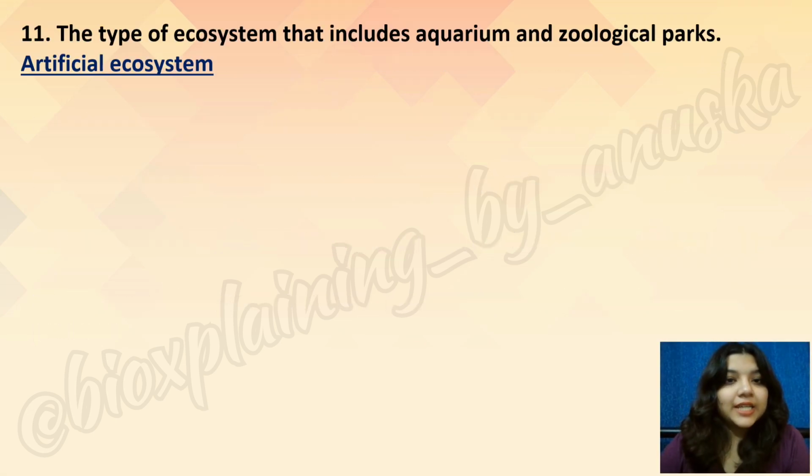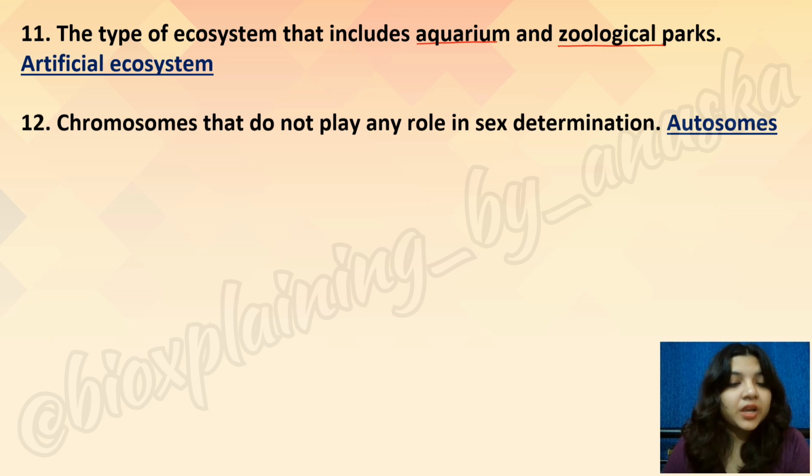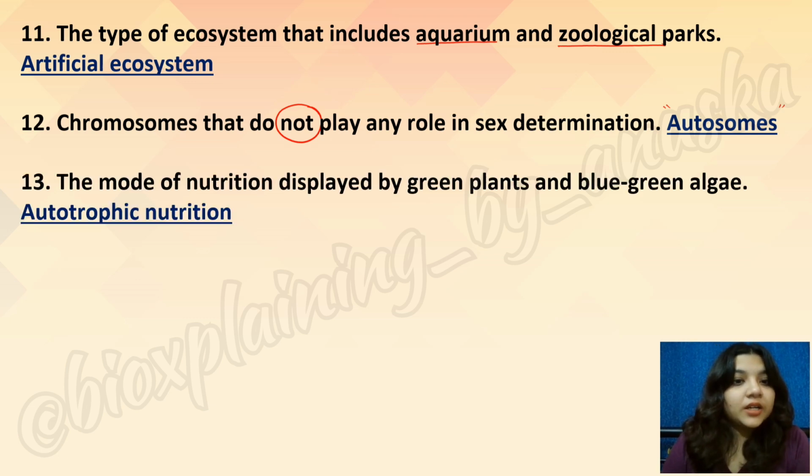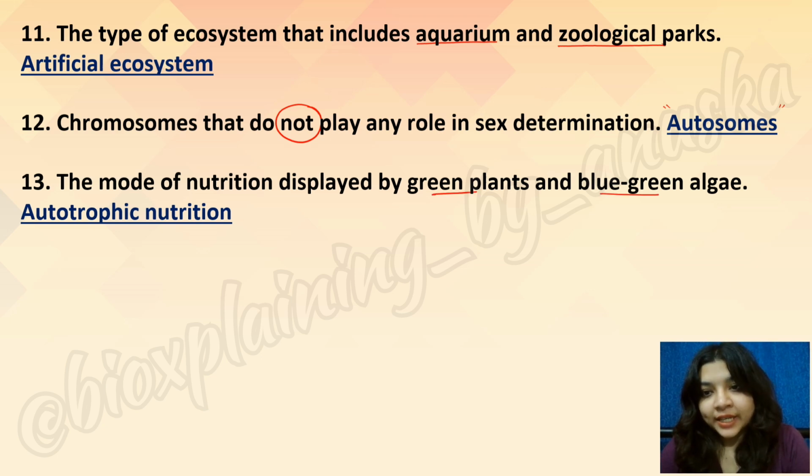Let's check. Type of ecosystem that includes aquarium and zoological parks, that is zoos, artificial ecosystem. Chromosomes that do not play any role in sex determination, these are the autosomes, also known as the body chromosomes. Then, the mode of nutrition displayed by green plants and blue-green algae is autotrophic nutrition.